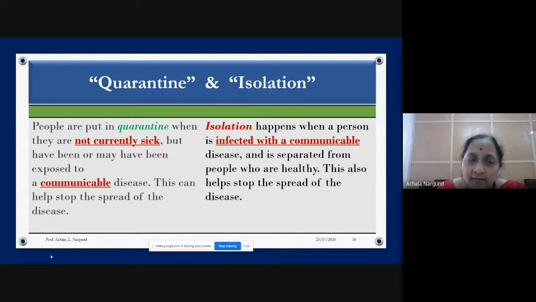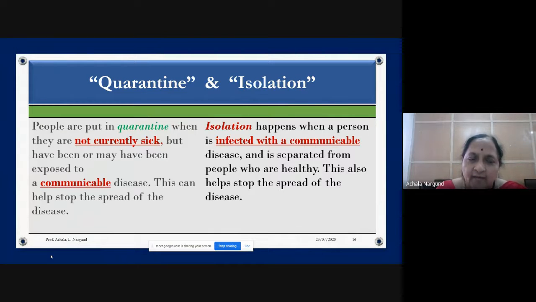Remember, if someone is in quarantine, that doesn't mean that he is sick. He or she is quarantined because he may get the disease, having come in contact with a diseased person. So quarantine is for when they are not currently sick but have been or may have been exposed to a communicable disease. This can help stop the spread of the disease.